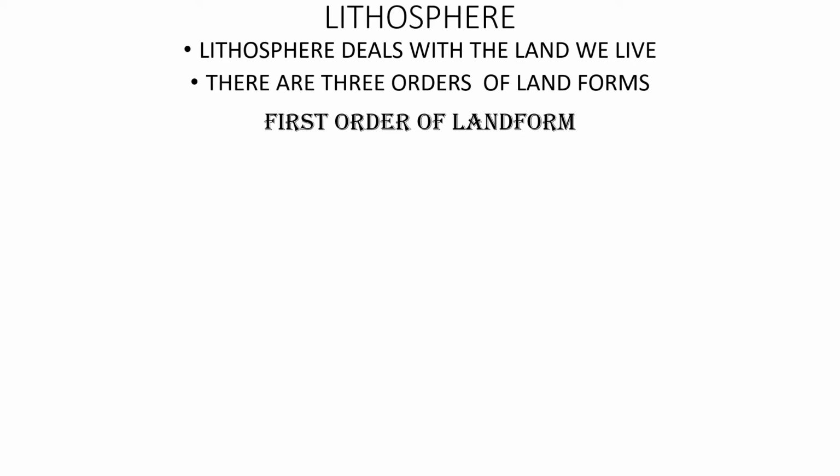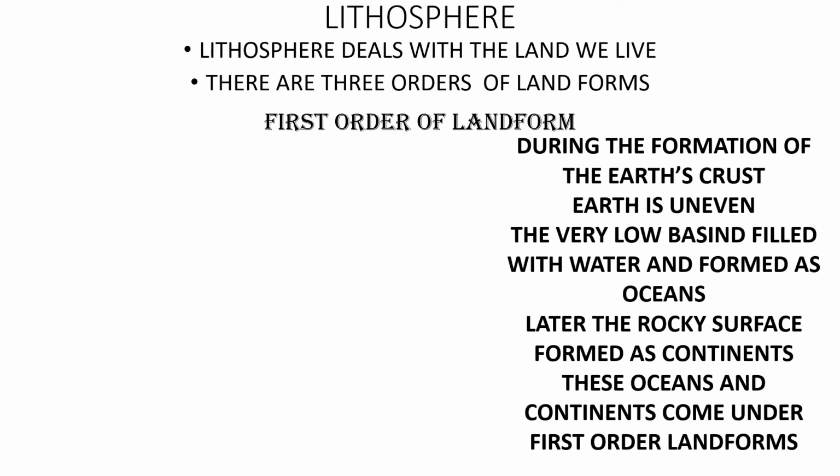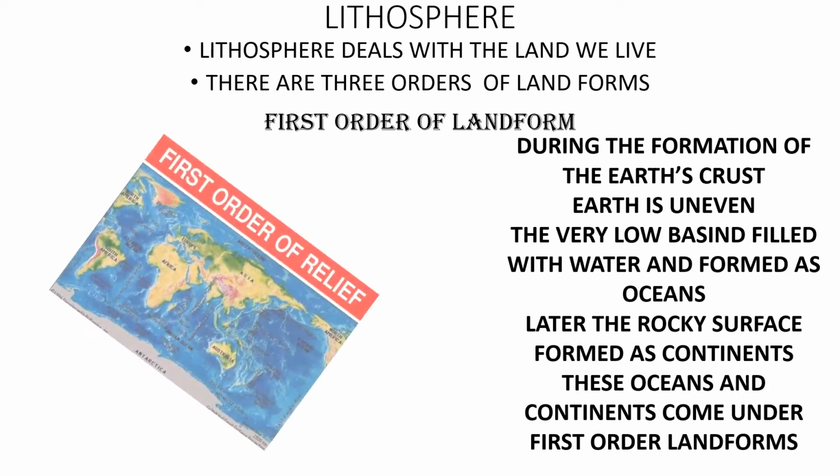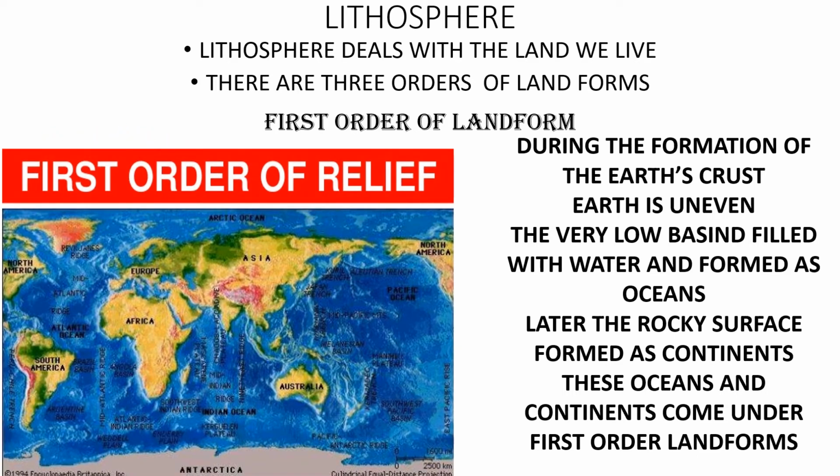First order of landform. During the formation of the earth's crust, the earth was uneven. The very low basins got filled with water and formed oceans. Later the rocky surface formed continents, and these continents and oceans come under the first order landforms.